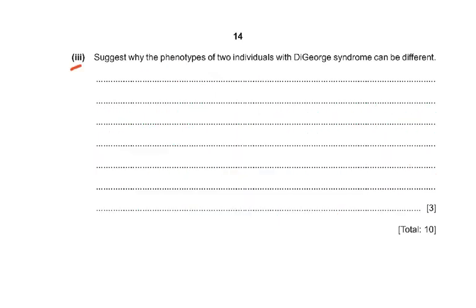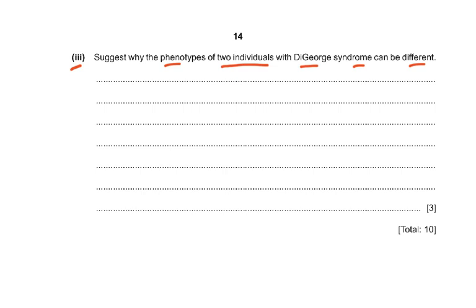Now, the last part of this question, part 3, suggest why the phenotypes of two individuals with DiGeorge syndrome can be different. Because chromosome deletion may be of a different number of nucleotides. There's a lot of variation amongst the number of nucleotides deleted, so a different number of genes deleted. Individuals may have inherited different alleles of the same gene. Or you can also say individuals have different environments, or you could even have been talking about the diet. And some individuals may have both chromosome 22s affected, others just one.